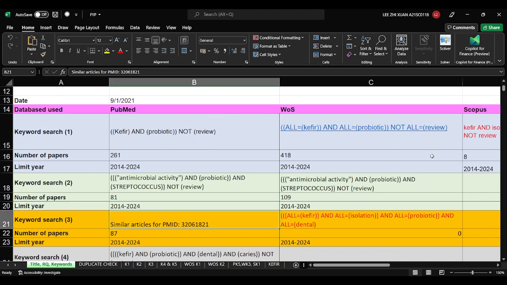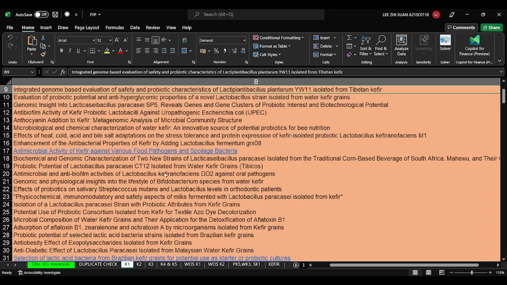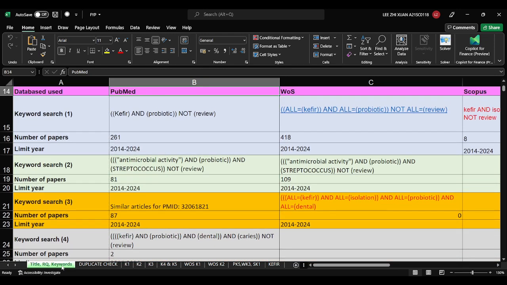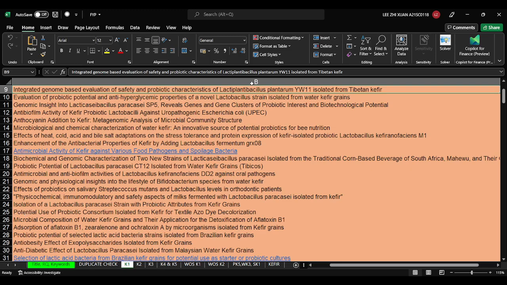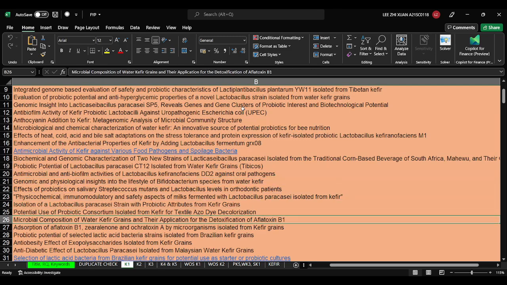So after you do all the screening, then you read the details of your paper. So, as I repeat again, firstly you need to identify all the keywords, and then find all the papers related to your keywords, and then record them in your Excel. You just copy and paste everything into Excel, and then you screen one by one, see which paper is related and which is not. If not related, you directly filter it out, and leave only the papers that you want.